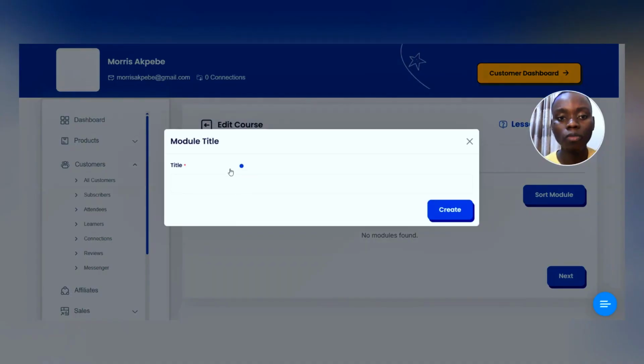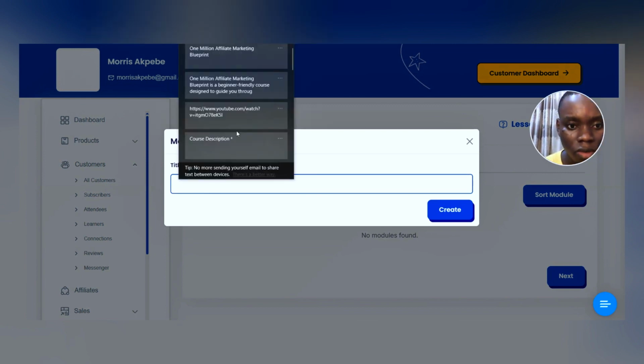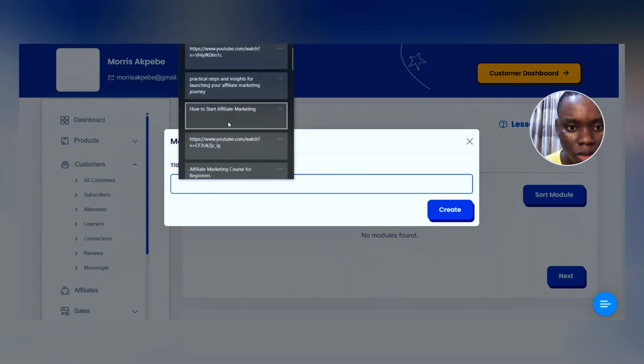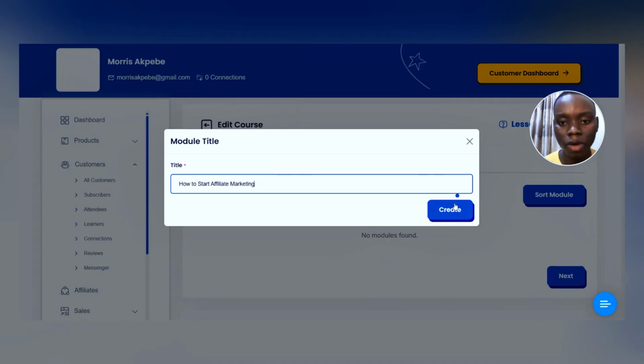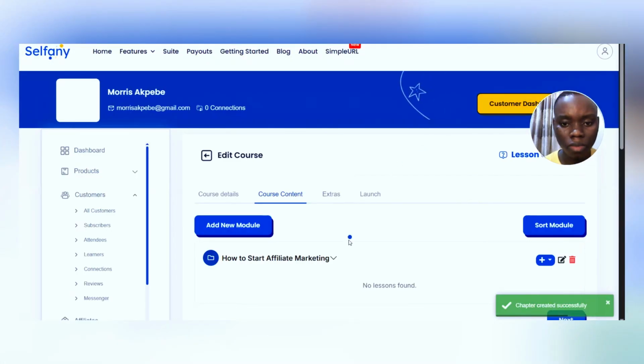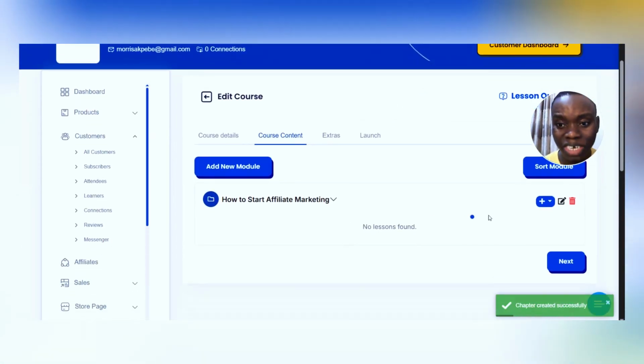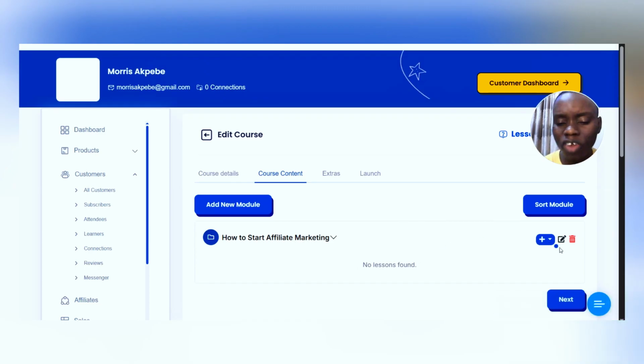So we'll add a new module. For this new module, we can just type something here. We have how to start affiliate marketing. And now we have our module created already, but this is not where your video is going to be added. So you have to click on this plus icon, and now you can add a lesson, you can add a document, you can add a live lesson. Maybe you have a live session that you want to host with the students in Zoom or something. You can actually do it here, and you can even add a quiz.